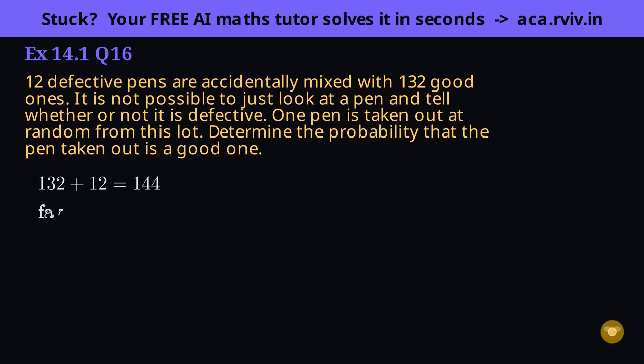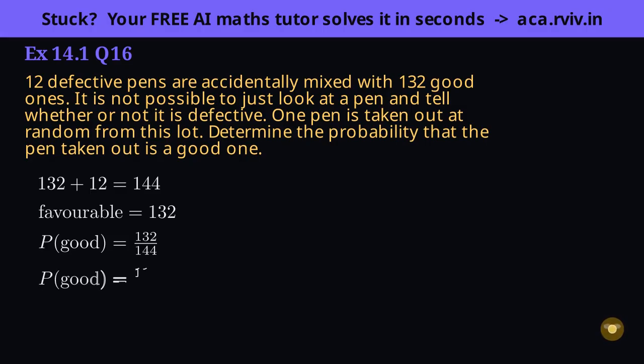Our event is a good pen, and there are 132 of those, the favorable count. Favorable over total, 132 out of 144. Both share a factor of 12, so divide top and bottom by 12. 132 over 144 tidies to 11 over 12.